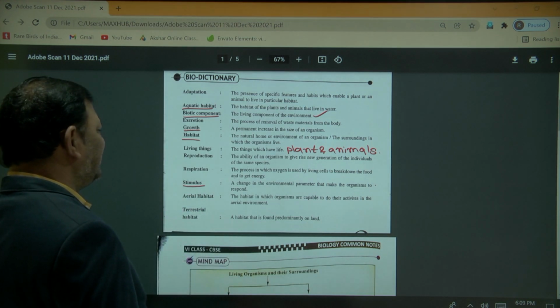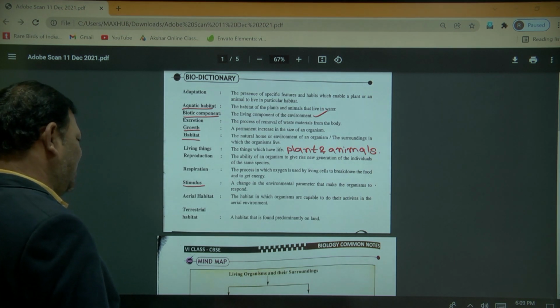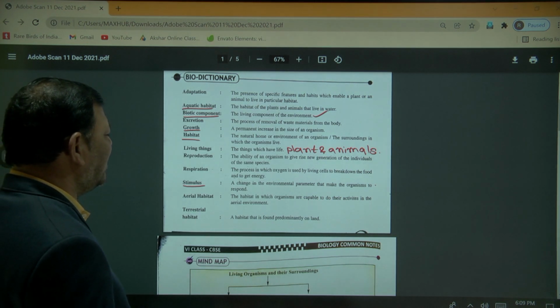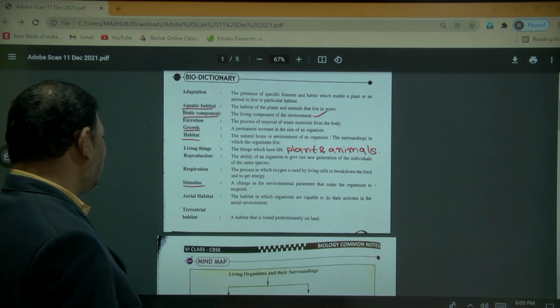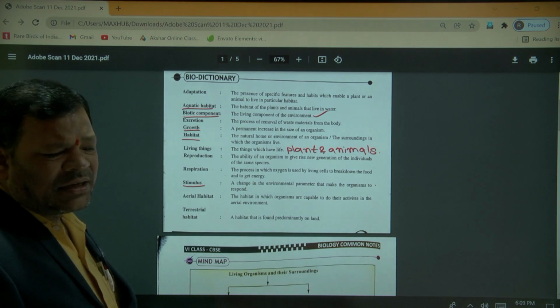Stimulus: a change in the environmental parameter that makes the organism respond. What is that? A change in the environmental parameter that makes the organism respond is called a stimulus. Next, aerial habitat. What is that?